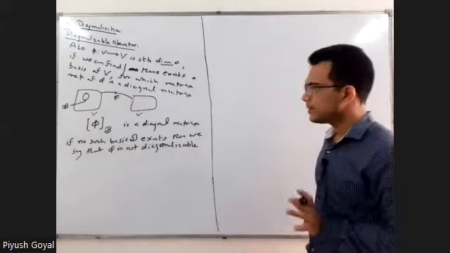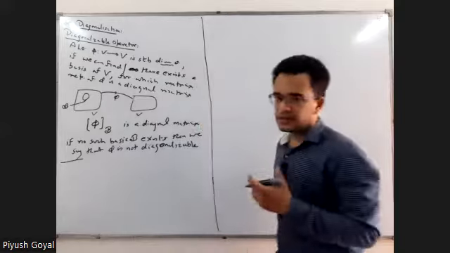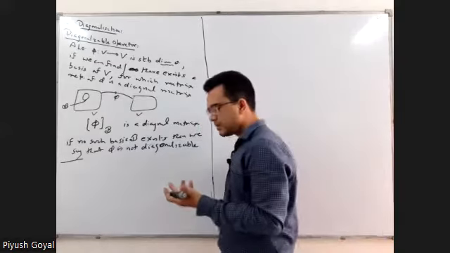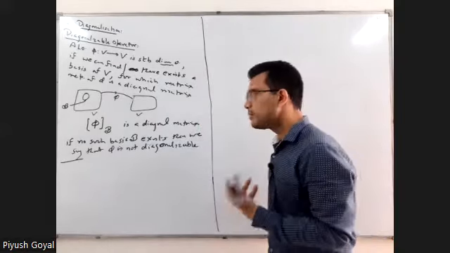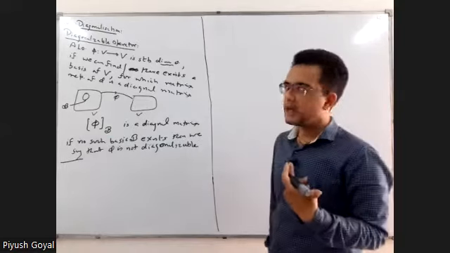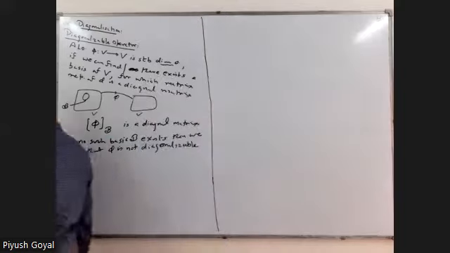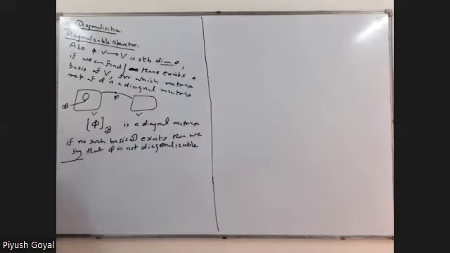Fine, clear to everyone. Now a theorem exists which says under which circumstances a linear operator will be diagonalizable. This is the theorem.